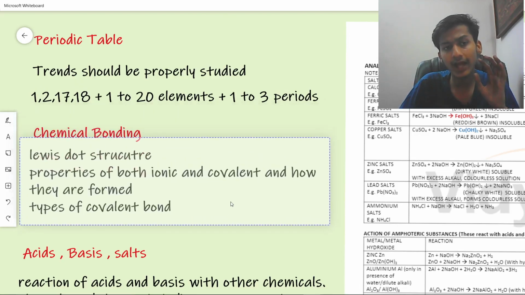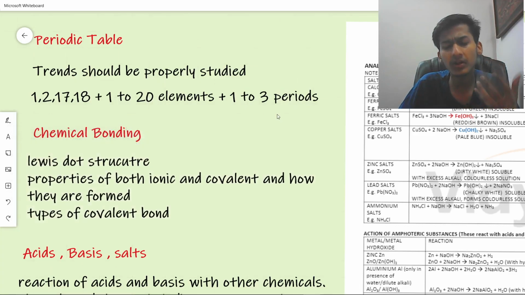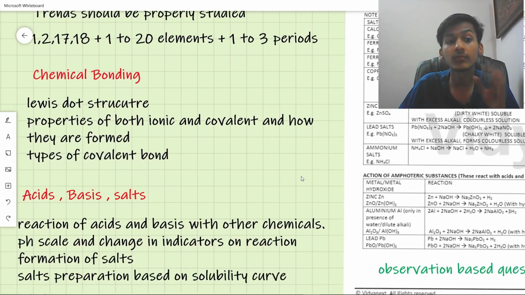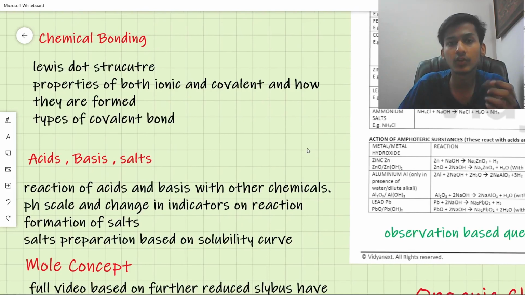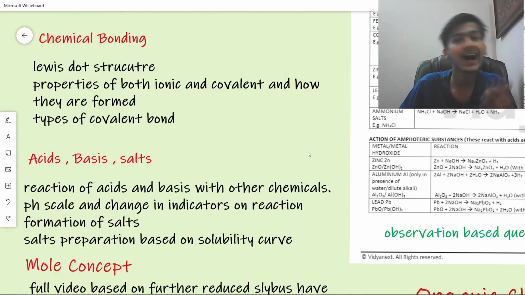The next thing we have is chemical bonding. In chemical bonding, many students make mistakes in the Lewis dot structure. They draw the Lewis dot structure wrong. The properties of both ionic and covalent bonds have to be learned. How they are formed and the types of covalent bonds also have to be learned. The main thing in chemical bonding is the Lewis dot structure itself. So make sure to know that and draw them as much as you can.